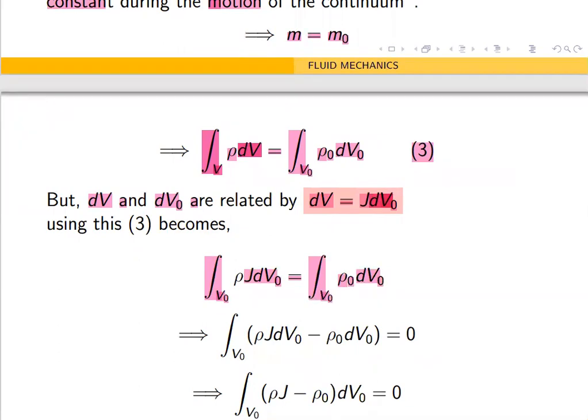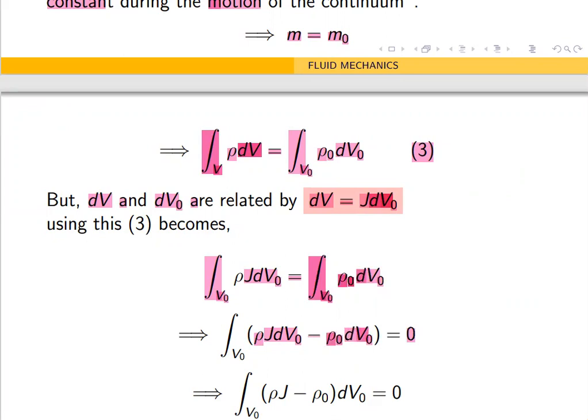Now we have the same volume V naught on both sides, so I can take these two to one side of the equation, and take them as one integrand, equal to 0. Correct? Why the minus sign here? Because the RHS has gone to the LHS.